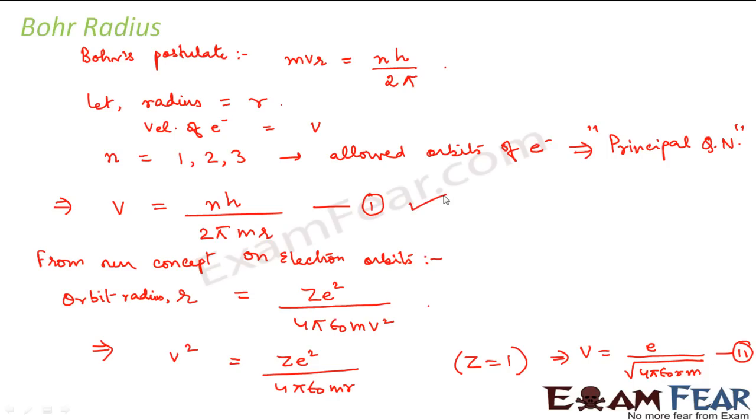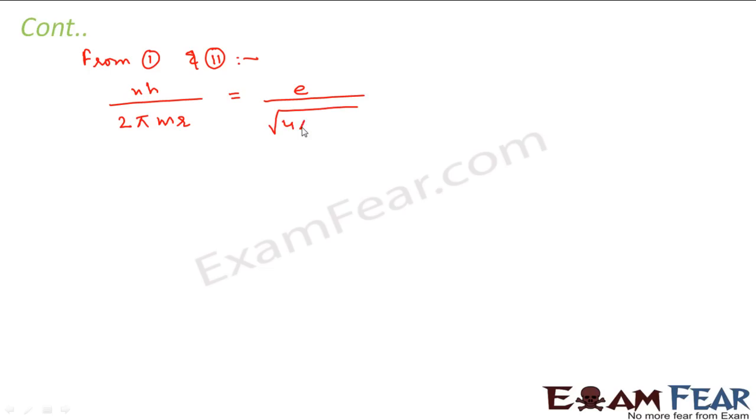Now if you compare this equation and this equation, you see that the left hand sides are the same. Both of them denote the velocity of the electron in a particular orbit. So therefore we can equate the right hand sides. From equation 1 and equation 2, we can say nh divided by 2 pi mr is equal to e divided by root over 4 pi epsilon naught r m.